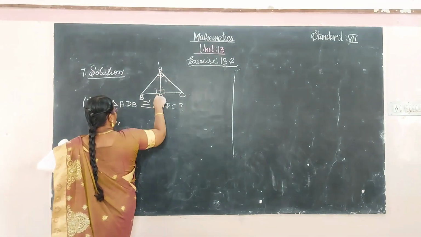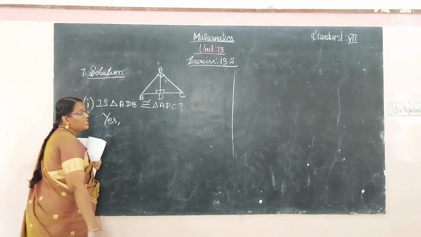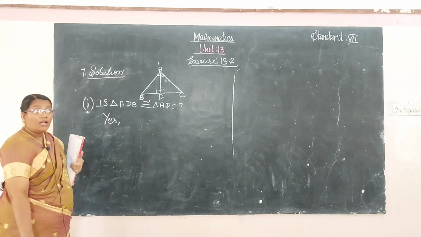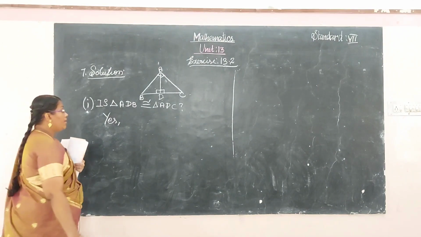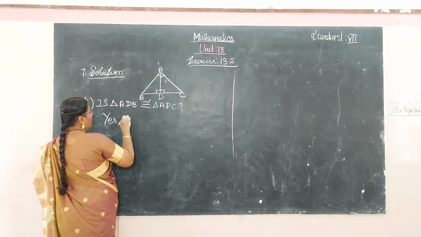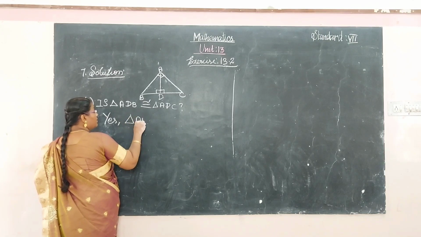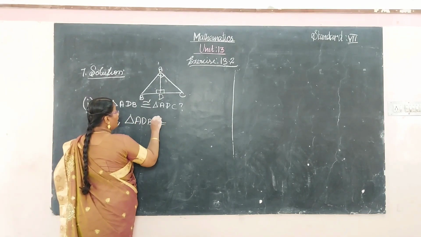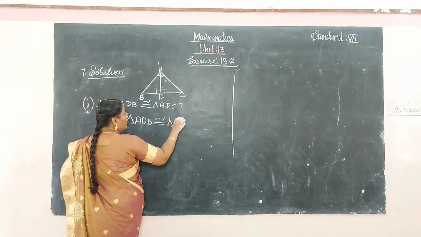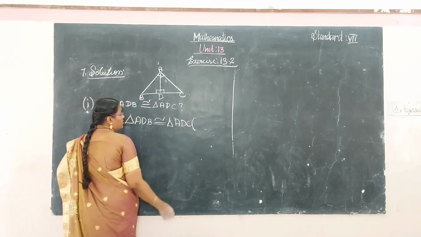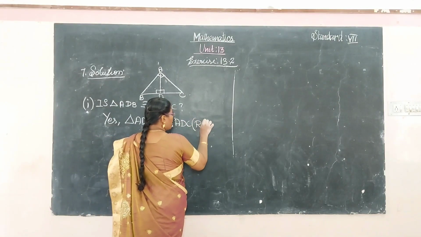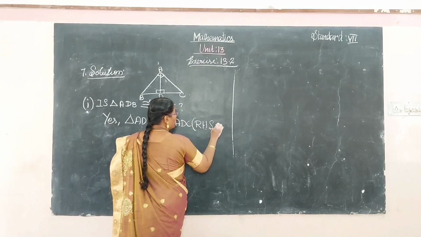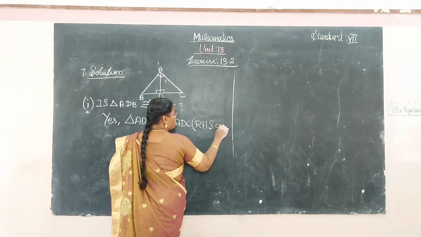Triangle ADB and ADC, since it has satisfied the RHS criteria. Yes, the triangle ADB is congruent to the triangle ADC since RHS congruence.